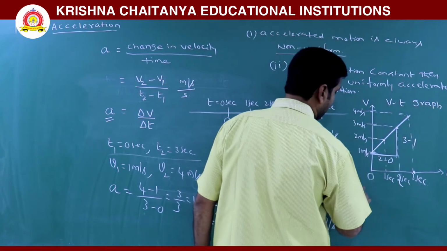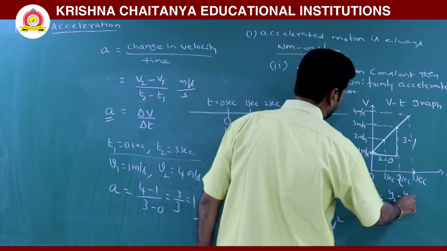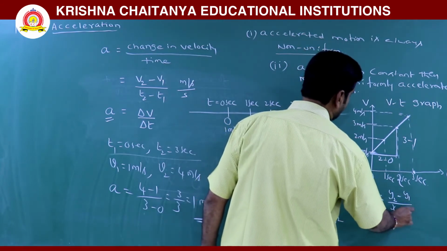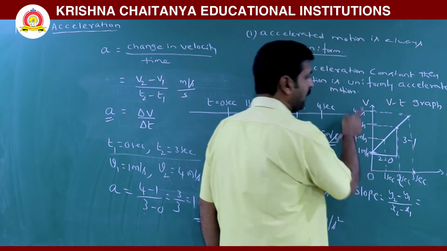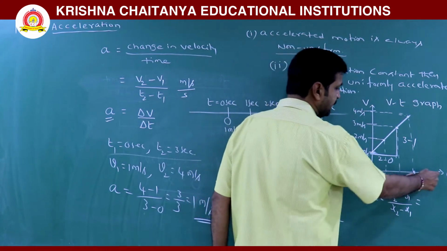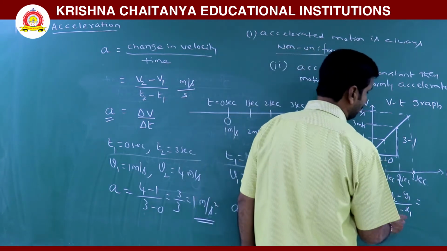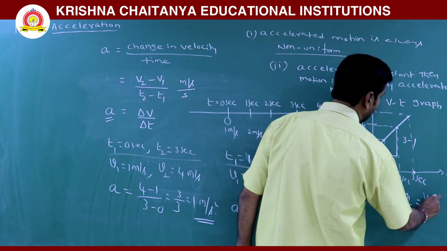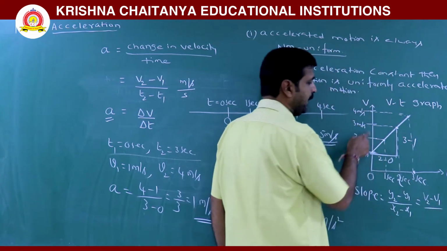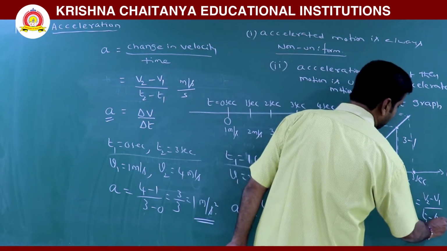Now for VT graph, slope formula is y2 minus y1 by x2 minus x1. Here on y-axis, velocity is taken, on x-axis, time interval is taken. So y2 minus y1 is v2 minus v1, since on y-axis velocity is taken. x2 minus x1 is replaced with time.